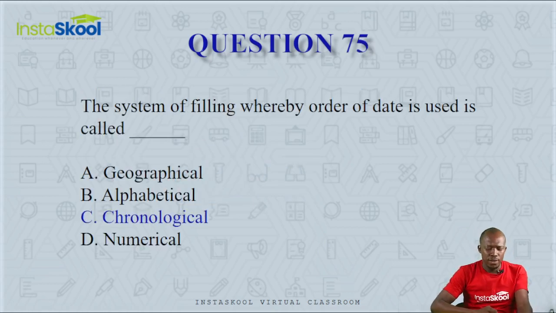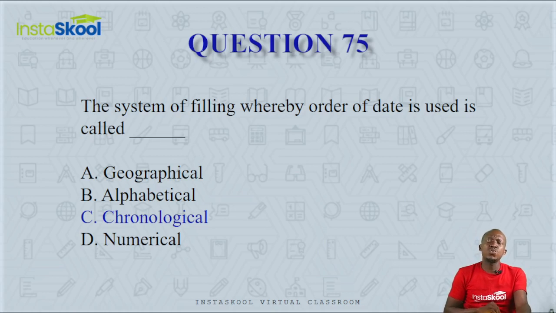Question 75. The system of filing whereby order of date is used is called dash. The system of filing where the order of date is used, is it geographical, alphabetical, chronological, or numerical? Now, when you use location, then that's geographical. When you use alphabet, ABC, then that is alphabetical. When you use numbers 1, 2, 3, then that is numerical.